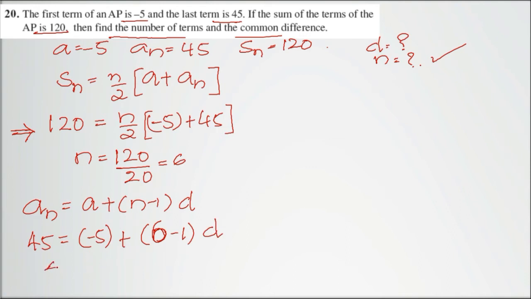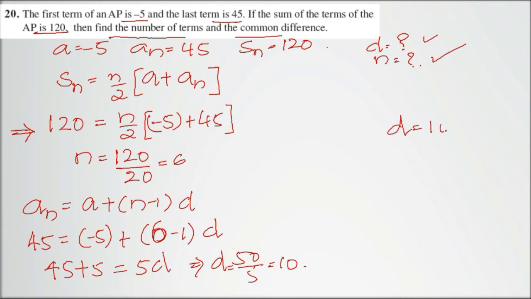So 45 added to 5 will be equal to 5 times d. So the d value becomes 10. Therefore, the common difference is 10 and the number of terms is 6.